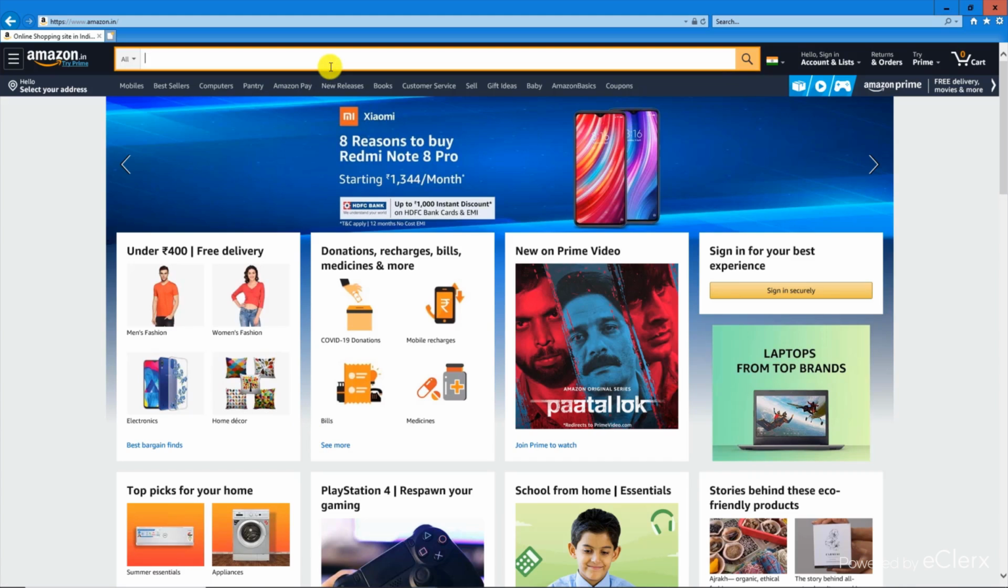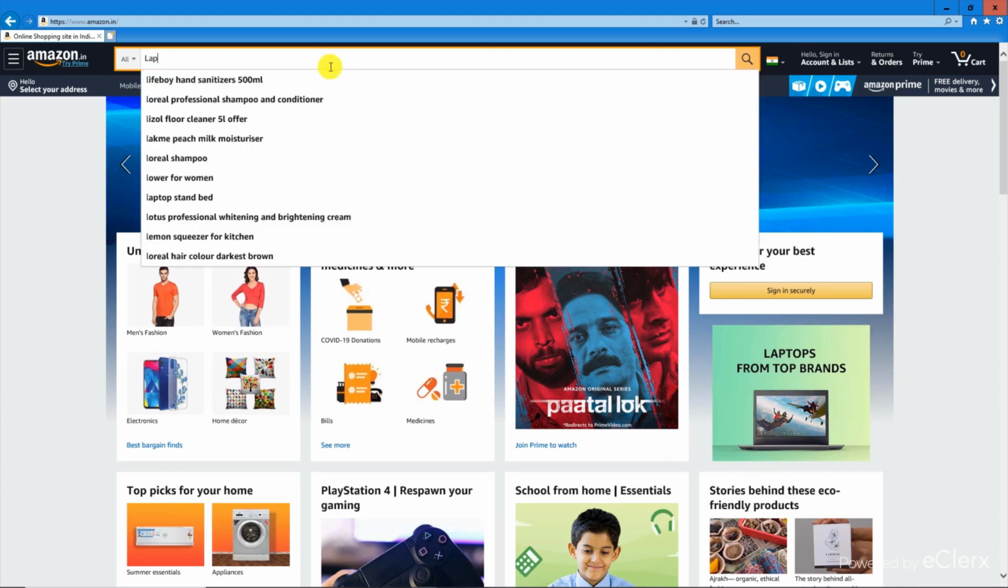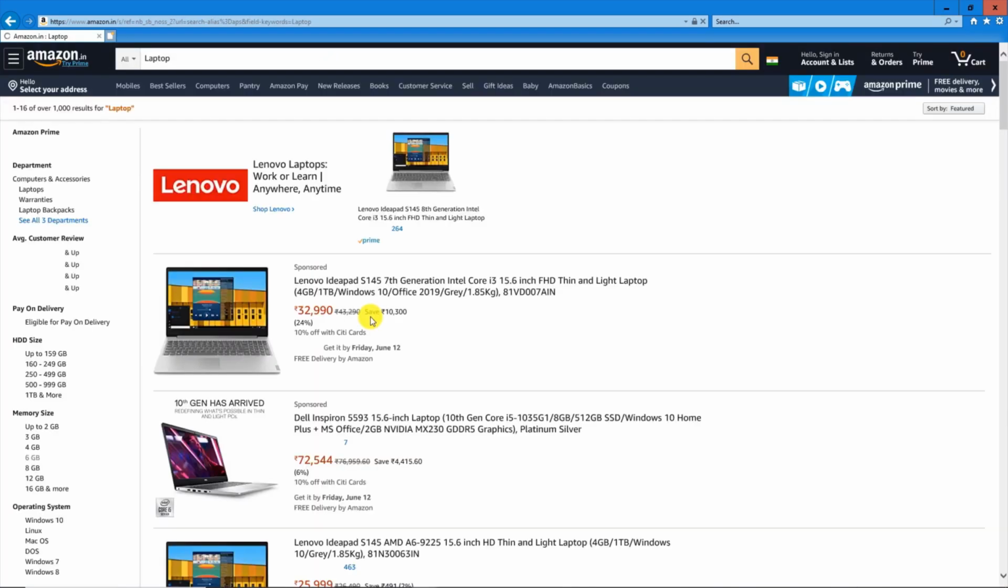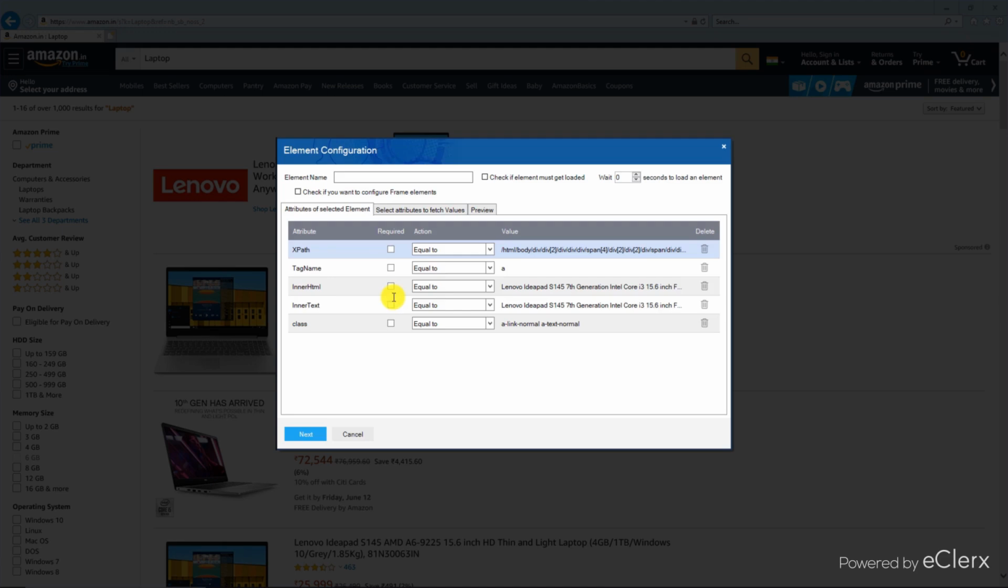Next step is to configure elements using which we can capture product names and their URLs. Let us use the search box to manually search for products. In the product list page, we right-click on the product name to open the element configuration pop-up. Like earlier, we give the element a name and enter the wait time details. We select the tag name and class checkboxes as we want to identify elements having product names using these attributes.